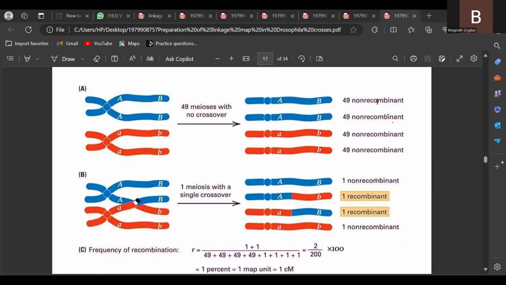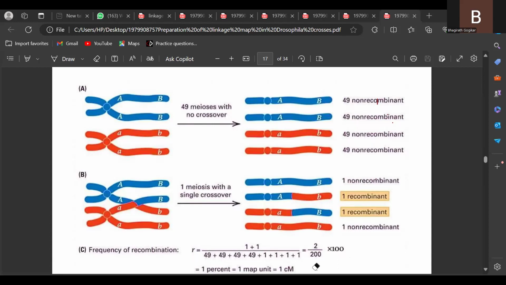With respect to this point, we are getting AB. These are the two recombinants because the genes are altered, 1 + 1. These are the recombinants, divided by total progeny. So 2 by 200 into 100. That is equal to 1%, 1 map unit, 1 centimorgan.